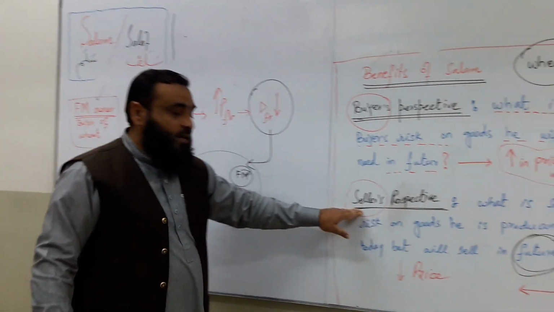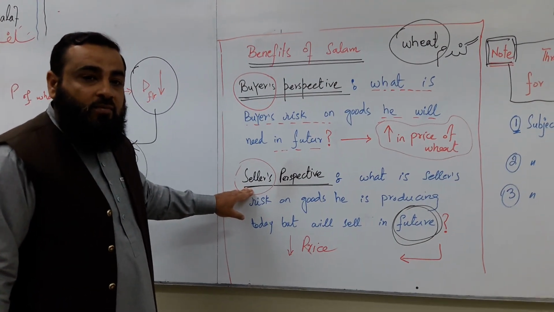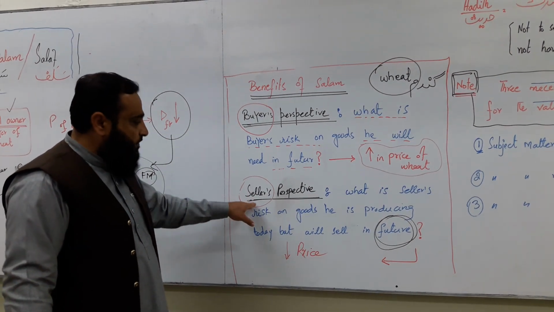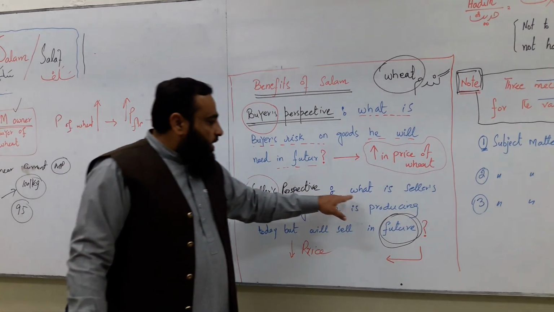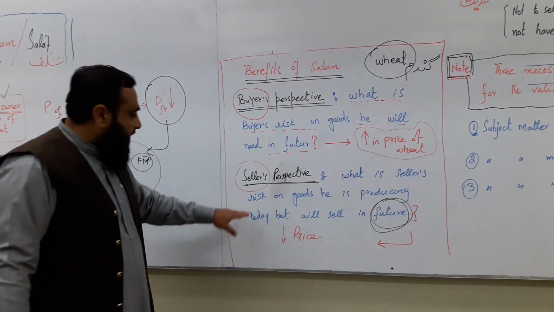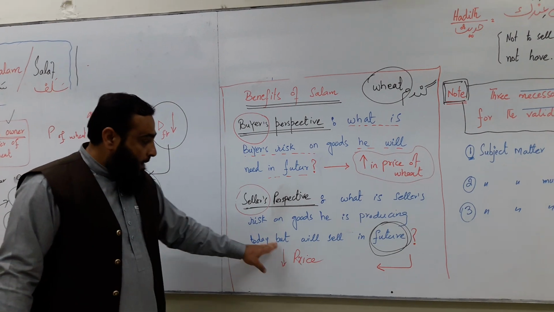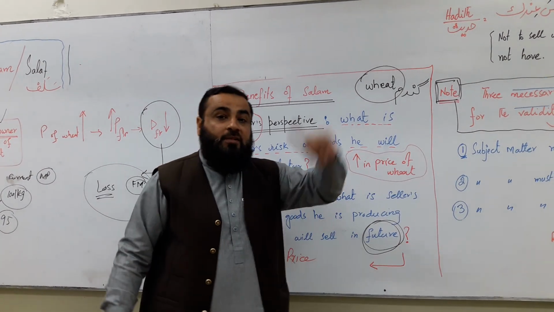But what is the seller perspective? The seller is thinking about his own risk. And what is his risk? For example, he is a farmer. What is the farmer's or seller's risk on goods he is producing today, but will sell in future in the market?